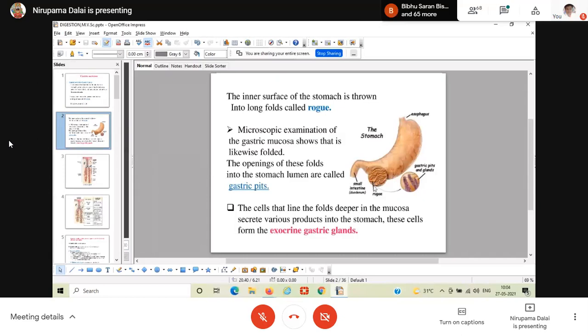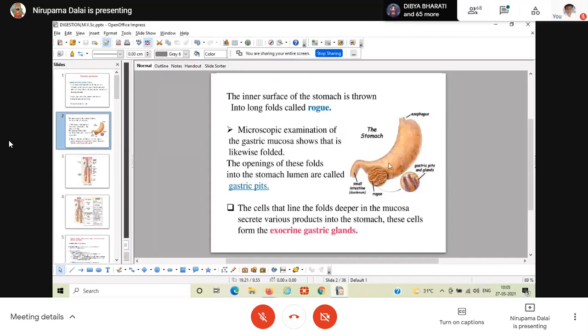The inner surface has a folding structure. This is known as the rugae, which you can see in the empty stomach. And the gastric mucosa of the stomach, if you take the cross-sectional histological section, has the same layers as elsewhere in the gut, like your muscular layer.